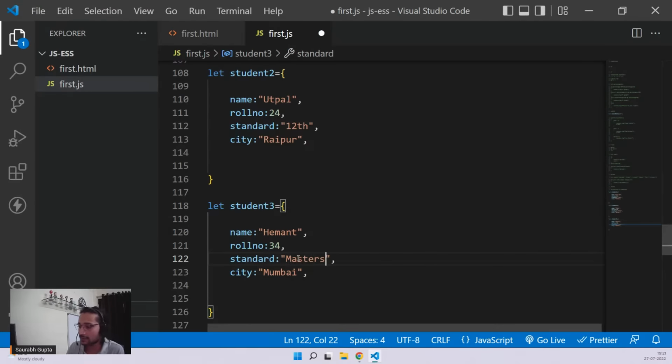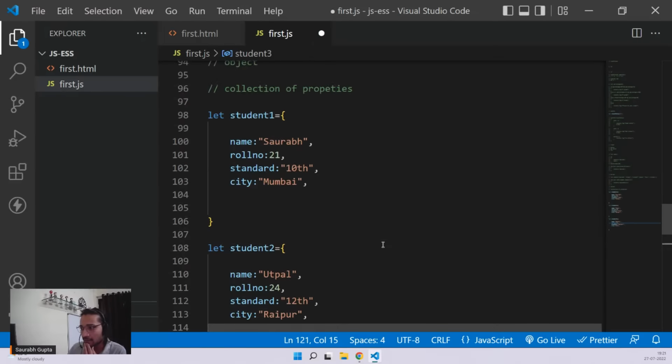Let's say Masters, something like that. Pune. Okay. So now if you see this, fine.